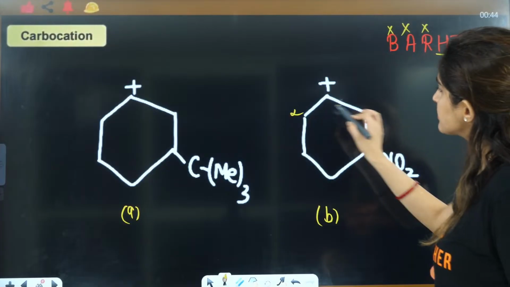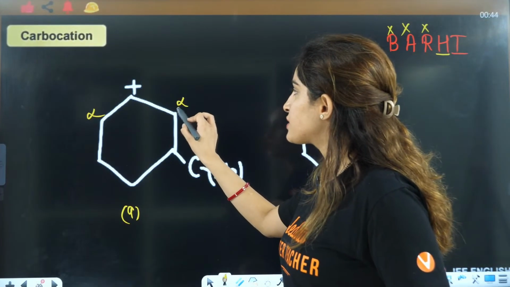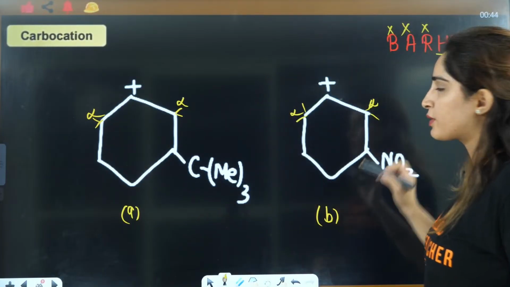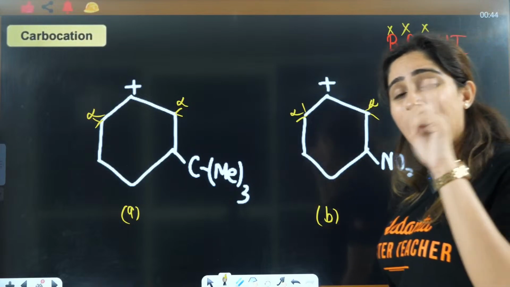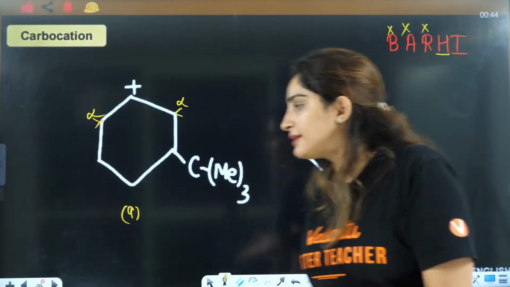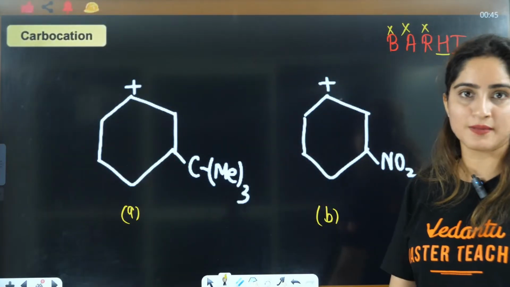Hyperconjugation. This is alpha, this is alpha, this is alpha, this is alpha. This has 1, 2, 3, 4 hyperconjugating. This also has 4 hyperconjugating. So hyperconjugating structures are the same in both A and B. That means based on hyperconjugation also you can't answer this, right?